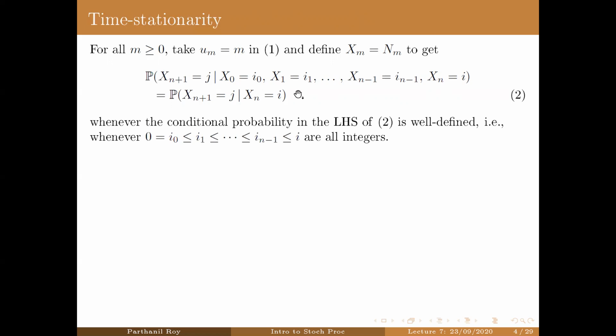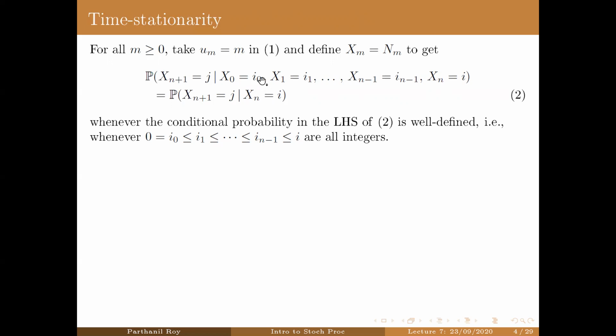That would happen provided this string of inequalities is satisfied among all these integers. They are all non-negative, and the first one has to be 0, because X0 starts from 0. So i0 has to be 0, and then we should have this string of inequalities.